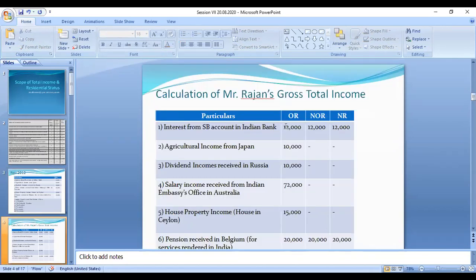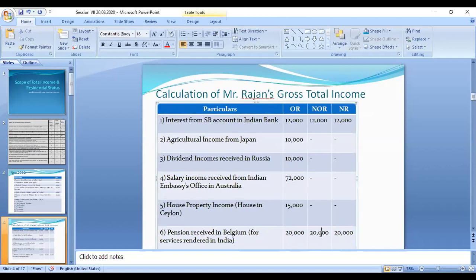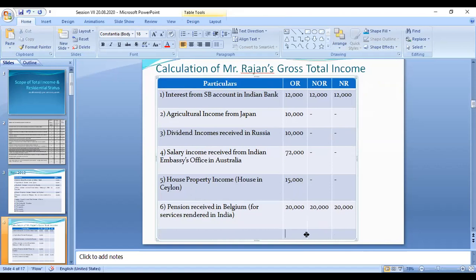Right. So if you are putting the totaling of this ordinary resident, the totaling of this amount is 32,000, 32,000, 34,000, 39,000, 1,39,000, right?